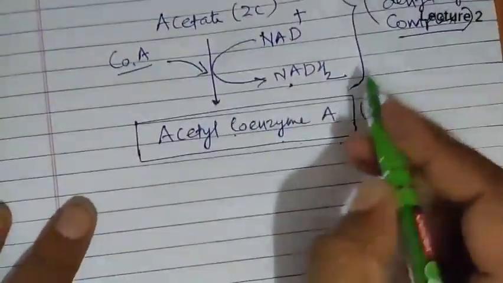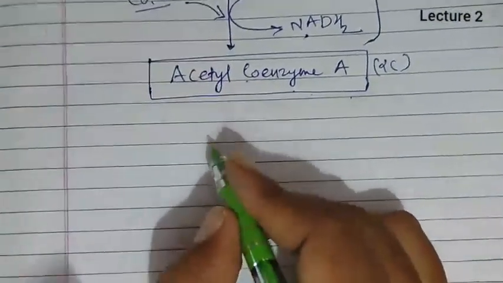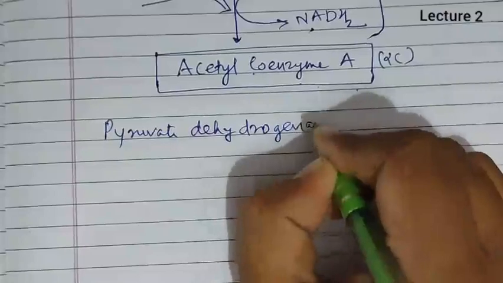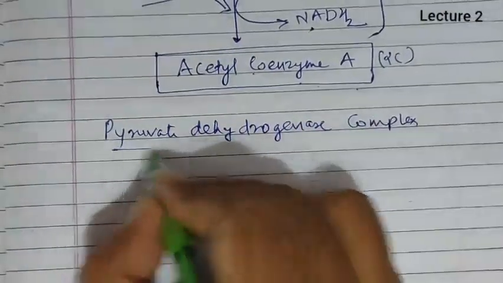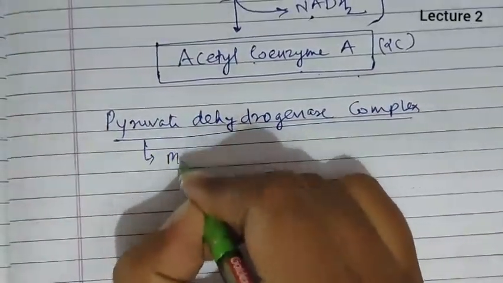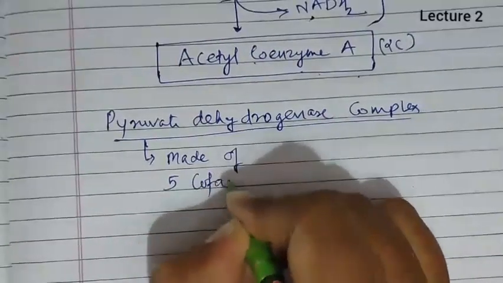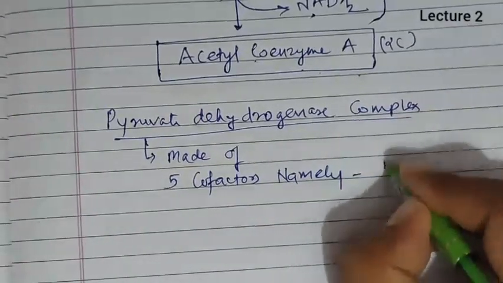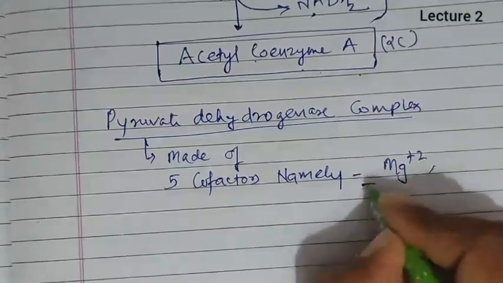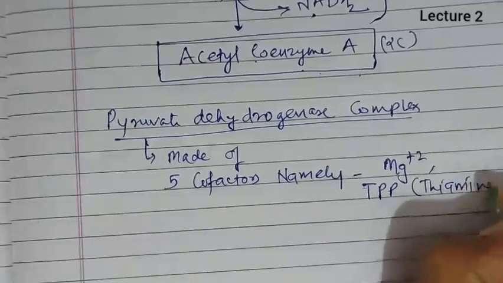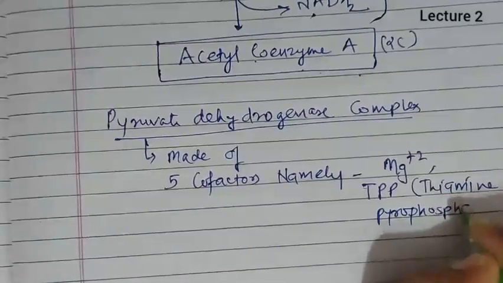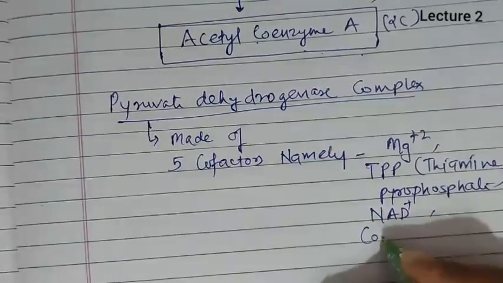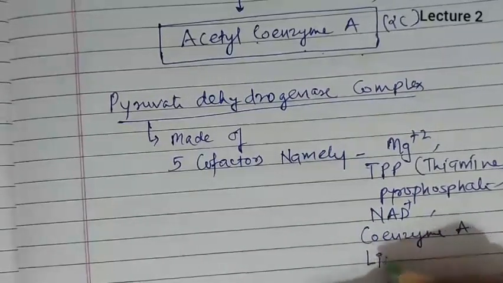Now this pyruvate dehydrogenase complex is made up of 5 cofactors, namely Mg2+, thiamine pyrophosphate, then NAD, that is nicotinamide adenine dinucleotide, coenzyme A, and lipoic acid.